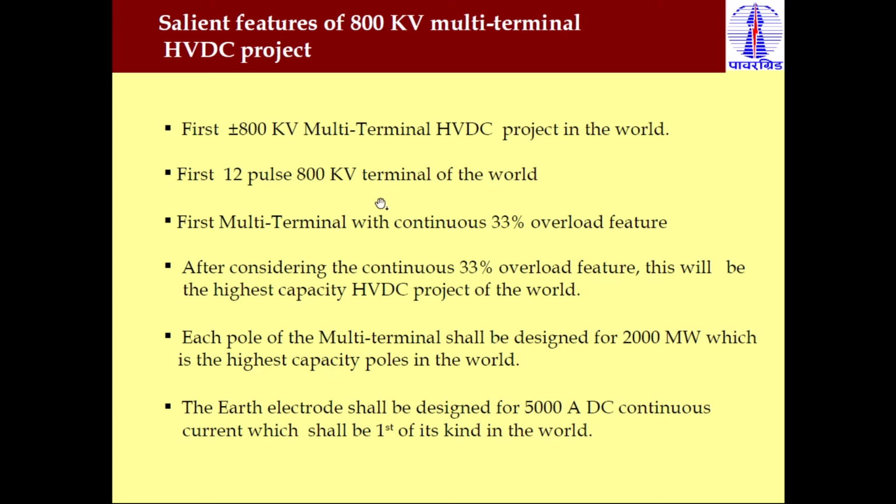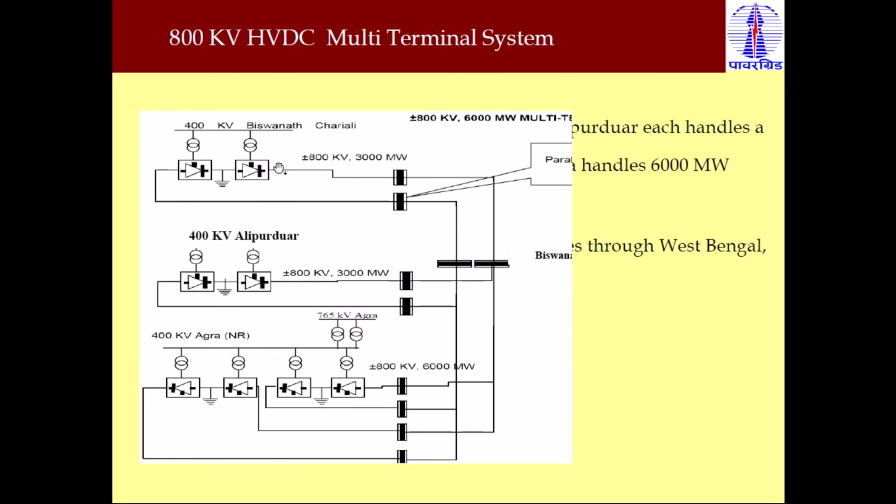This is the first multi-terminal which has a capacity of 33% overload capacity. So it means 33% of the 6000 megawatt we can transmit more in this transmission line. After consideration of this 33% overload feature, this is the highest capacity HVDC project in the world. And each pole of this multi-terminal system is designed to transmit 2000 megawatt, which is the highest capacity in the world.